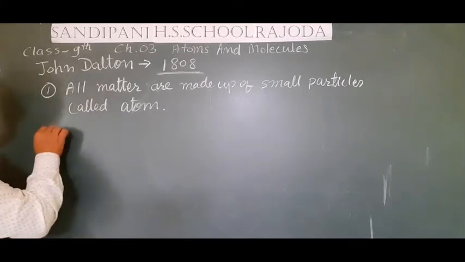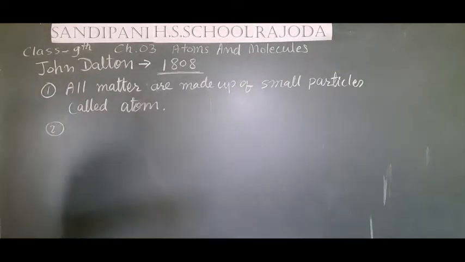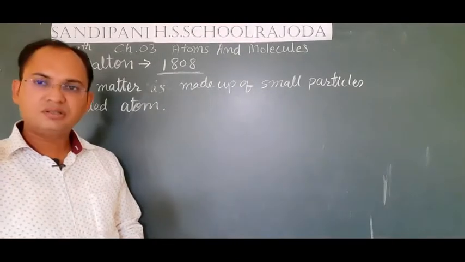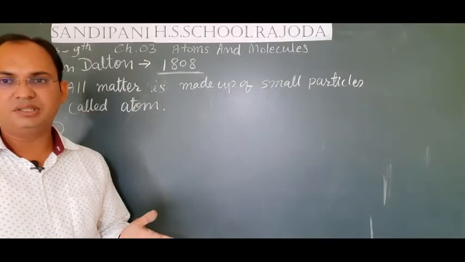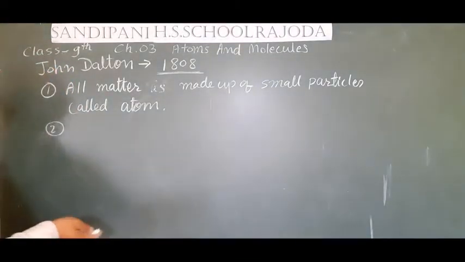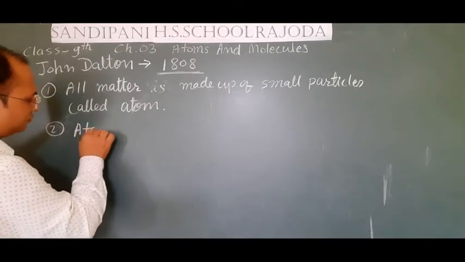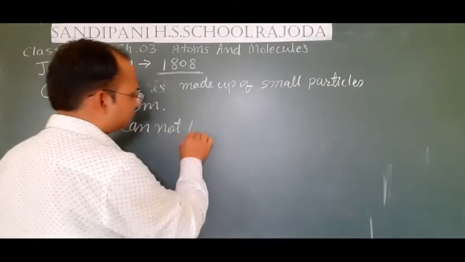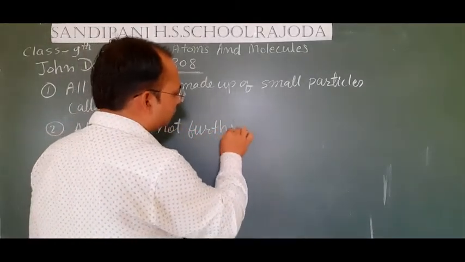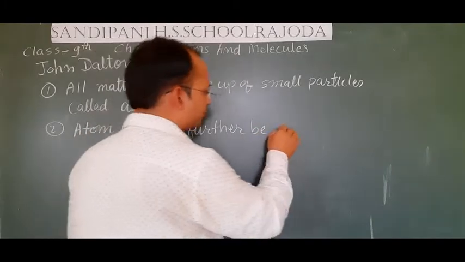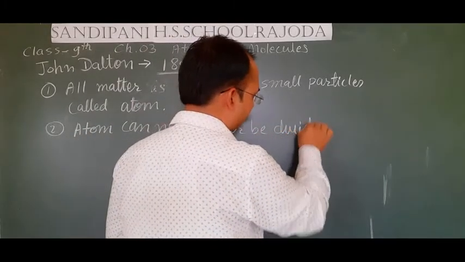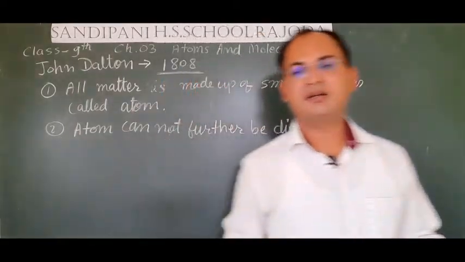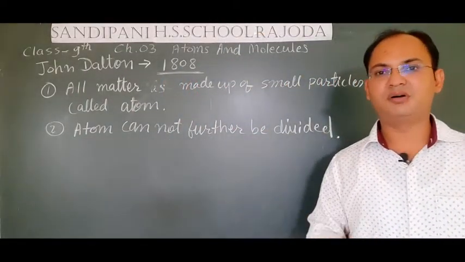The second point that he gave is that an atom cannot be further divided into small particles. So, atom cannot further be divided. We cannot divide the atom because atom is the smallest particle that we have obtained.